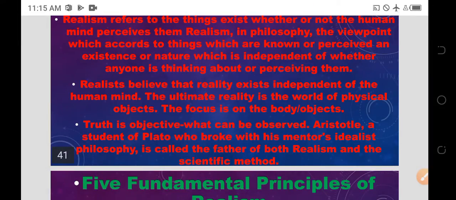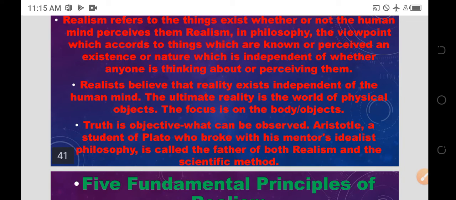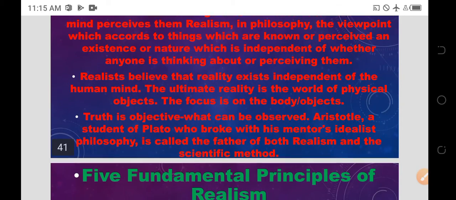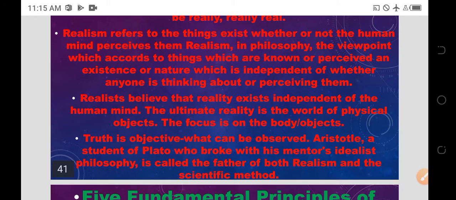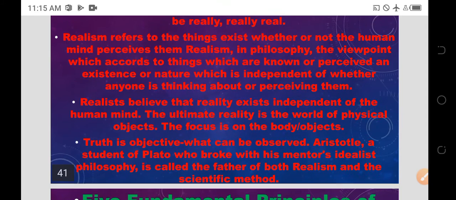Realists believe that reality exists independent of the human mind. The ultimate reality is the world of physical objects. The focus is on the body or object. Truth is objective, what can be observed. Aristotle, a student of Plato, who broke with his mentor's idealist philosophy, is called the father of both realism and the scientific method.